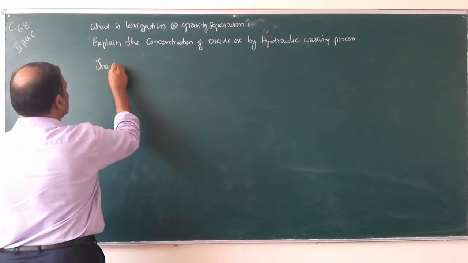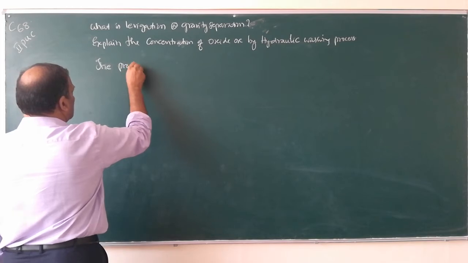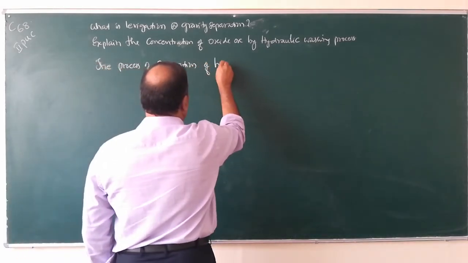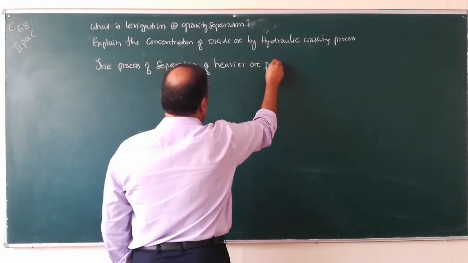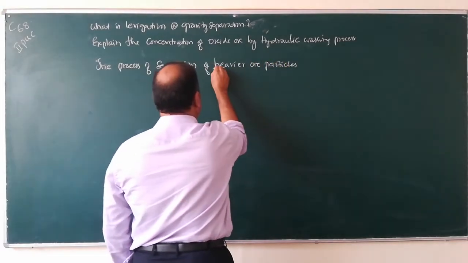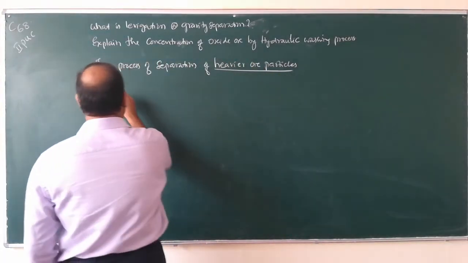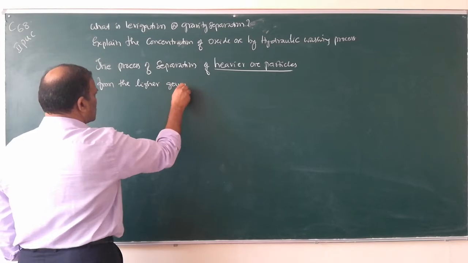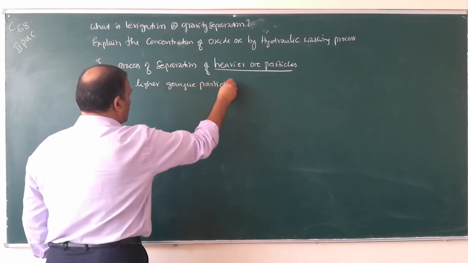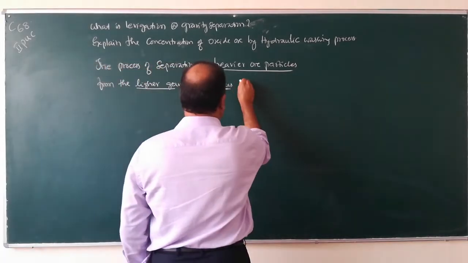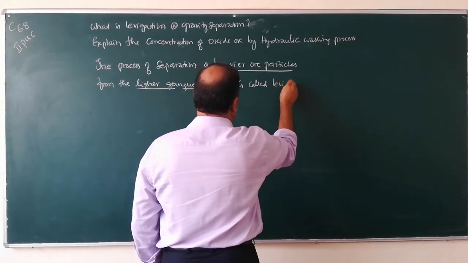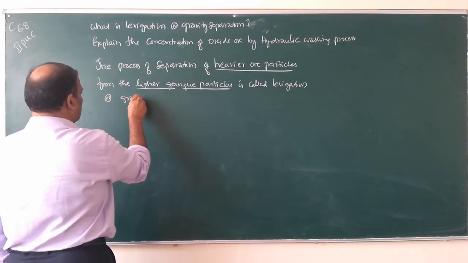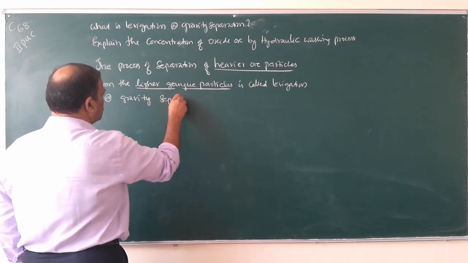The process of separation of heavier ore particles from the lighter gangue particles is called levitation or gravity separation.